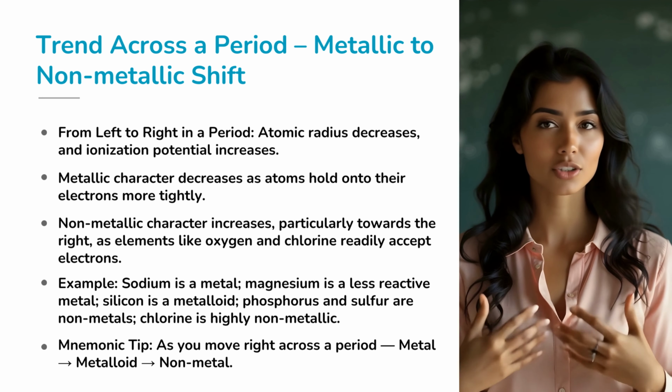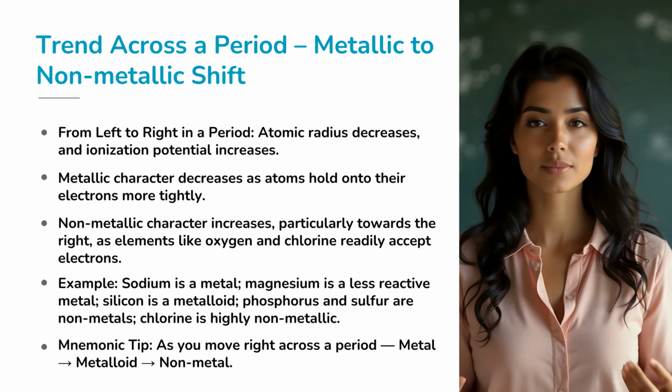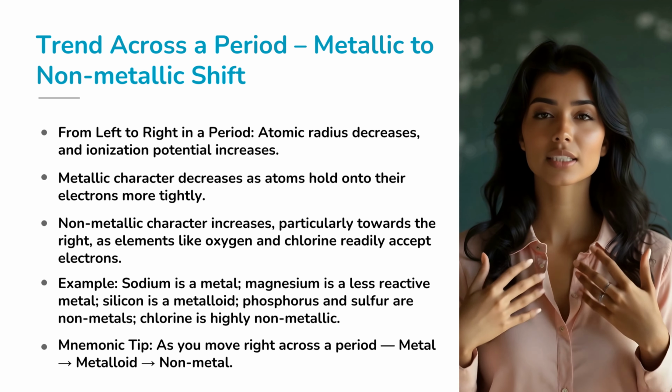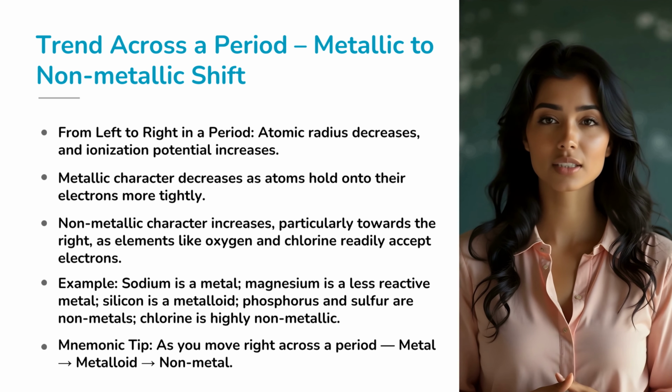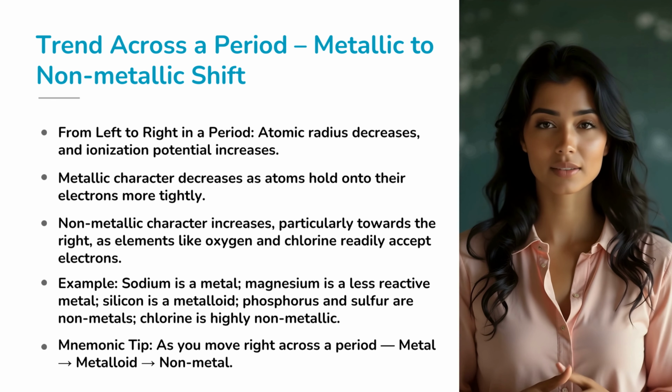Let's look at period 3. Sodium, magnesium, and aluminum are metals. Silicon is a metalloid. Phosphorus, sulfur, and chlorine are nonmetals. Argon, at the end, is a noble gas.